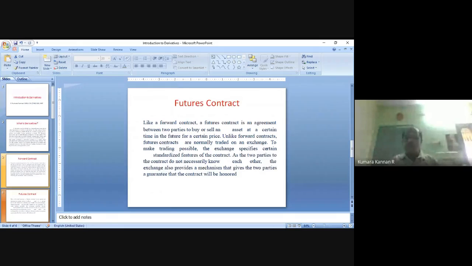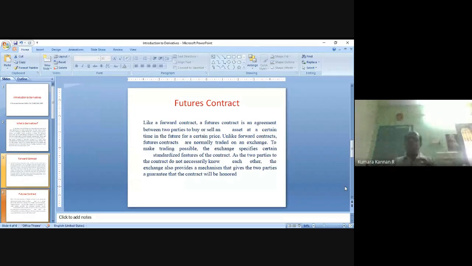And one more advantage is that counterparty risk, credit risk will not arise here. Here, as written in this PowerPoint slide, the two parties to the contract don't necessarily know each other, so the exchange also provides a mechanism that gives the two parties a guarantee that the contract will be honored. How does it give a mechanism? The daily settlement mechanism gives it.